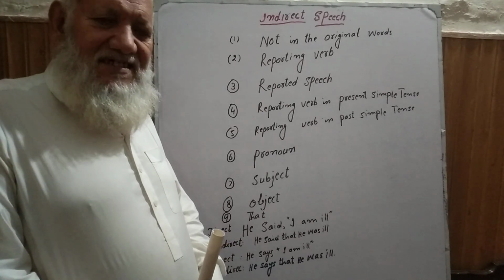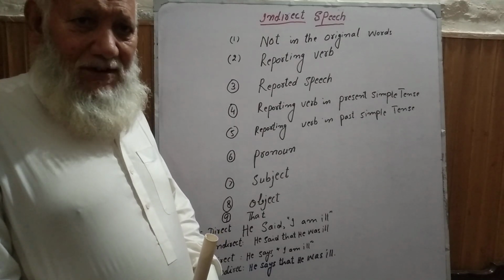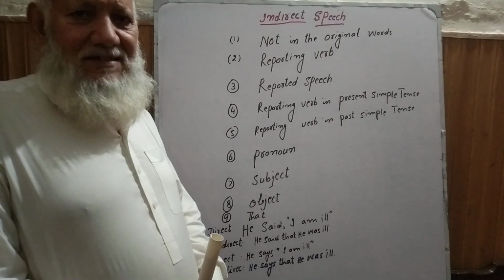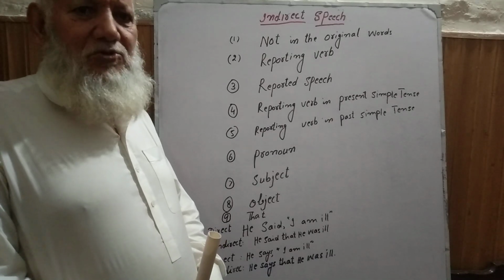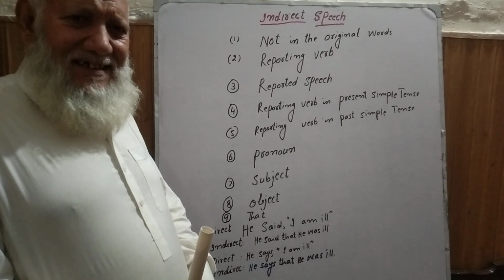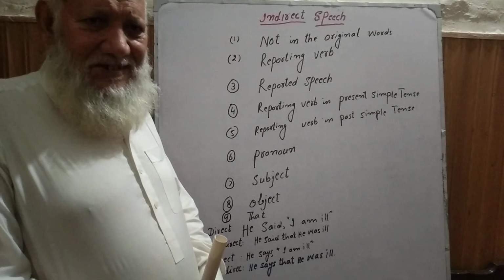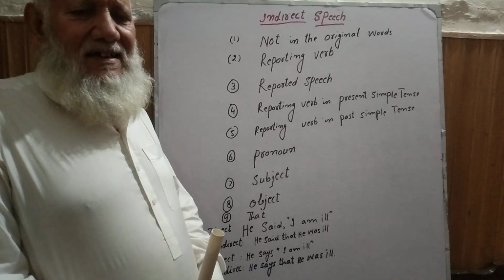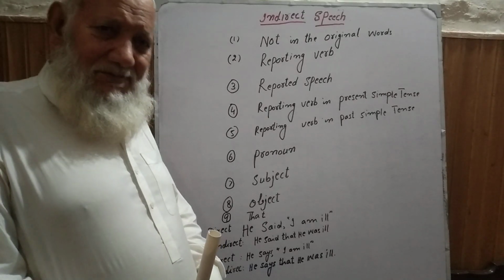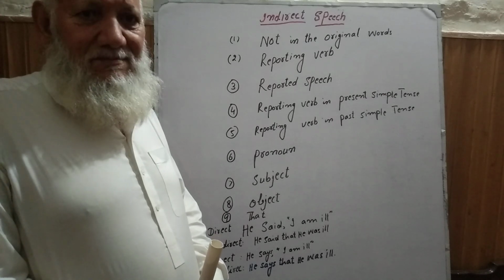So there you will see the subject in the reporting verb and the object in the reporting verb. There you will also see the subject in the reported speech and the object in the reported speech, and there will also be a main verb present.